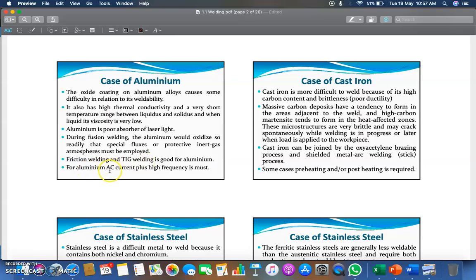For aluminum arc build, AC current plus high frequency must be used. It means for aluminum, AC current must always be used instead of DC, and high frequency should be maintained.